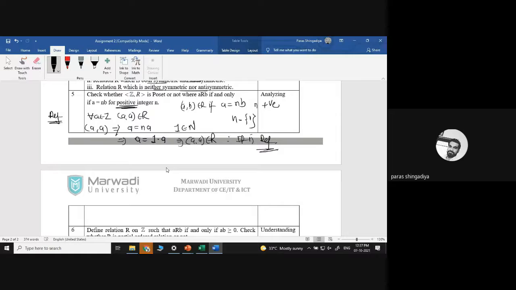तो if I use this condition, then it is not reflexive. We cannot write a is equal to 2 into a, that is true. a is equal to 2a is not true, a is equal to 3a is also not true, but a is equal to 1 dot a, that is correct. Okay, so that is the form. So that is reflexive. Now symmetric.